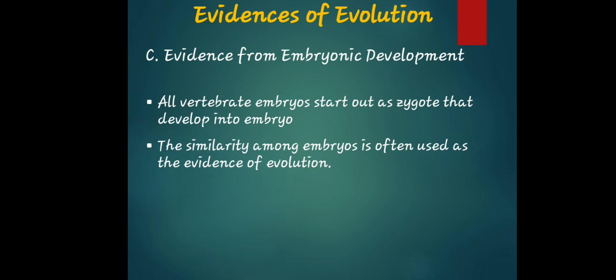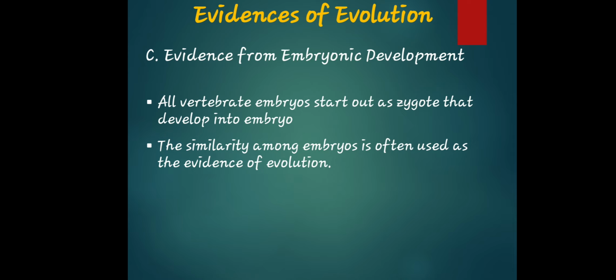The similarity among embryos is often used as evidence of evolution. So it is the same as the similarities in the structure of a certain living organism. This time, the evidence serves as the similarity among the embryos. So it is used as evidence. Not only similarities by structure, but also similarities by embryonic development or embryos. Okay.